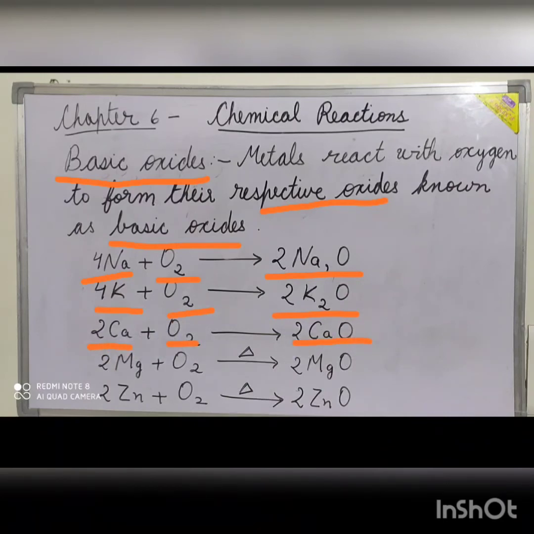Metals such as magnesium, zinc, aluminium, copper, iron, lead and mercury react with oxygen only upon heating to form their respective oxides. Magnesium plus oxygen on heating forms magnesium oxide. Zinc and oxygen on heating forms zinc oxide.